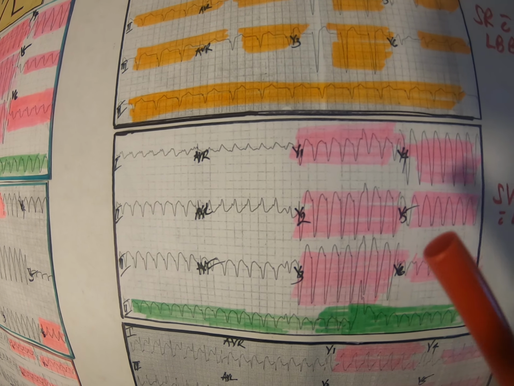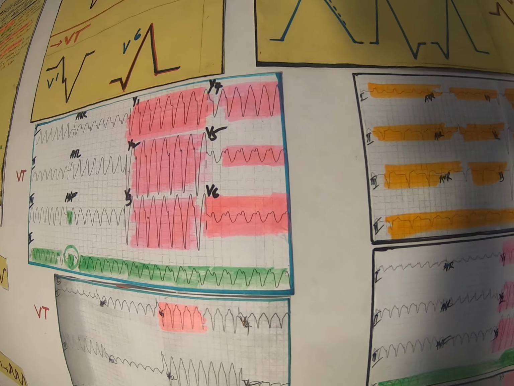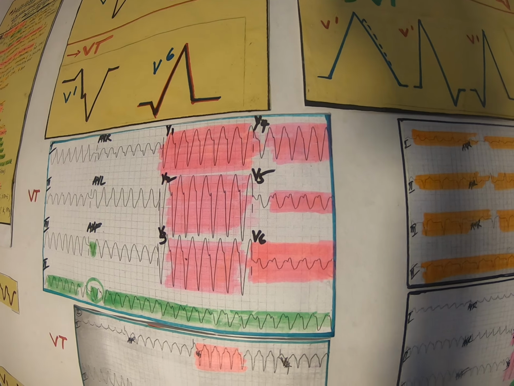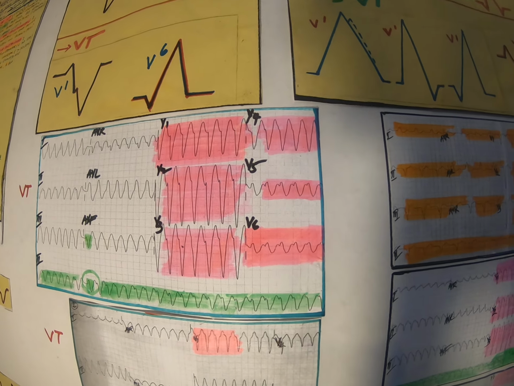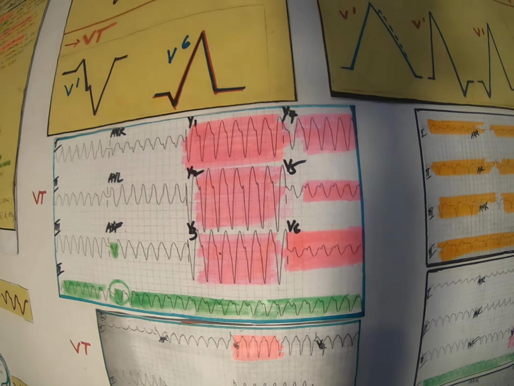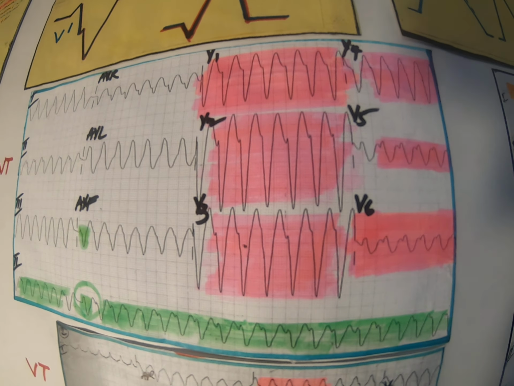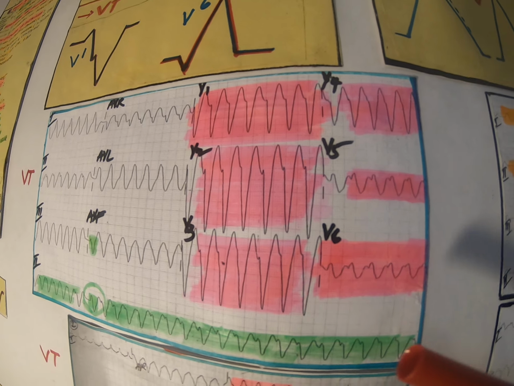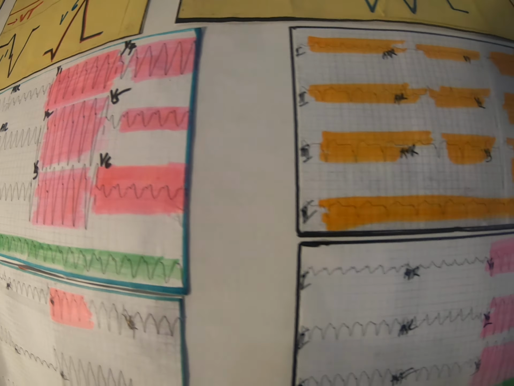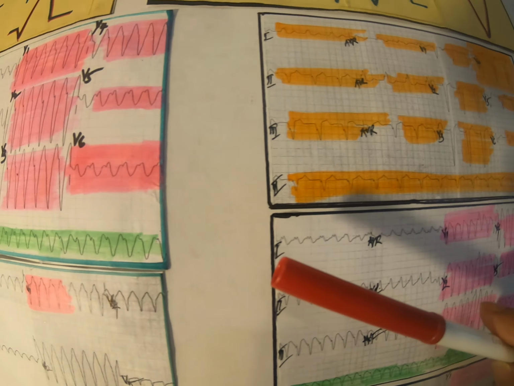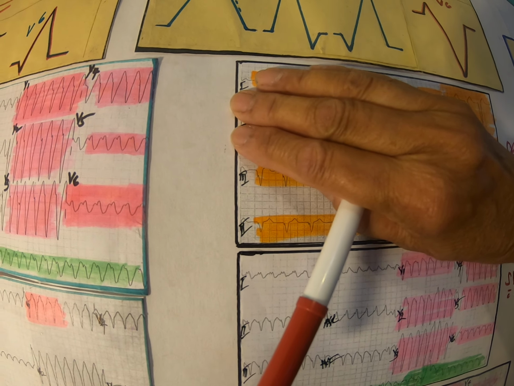So if I compare this with a VTAC, there's a VTAC example here. Okay, side by side. If you compare them, concordance, yes. Negative concordance, yes, they are negative concordance. Okay, assuming I have no 12 lead ECG.